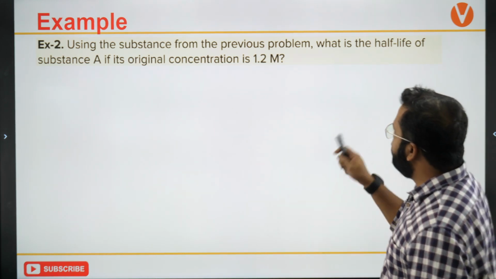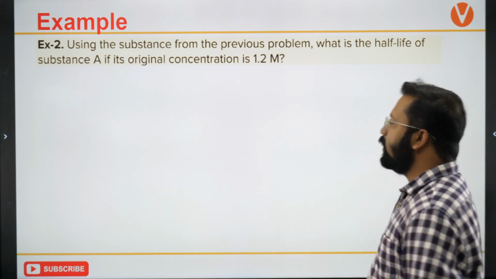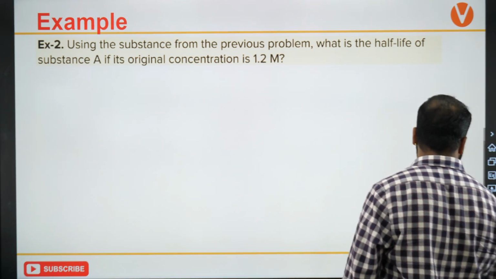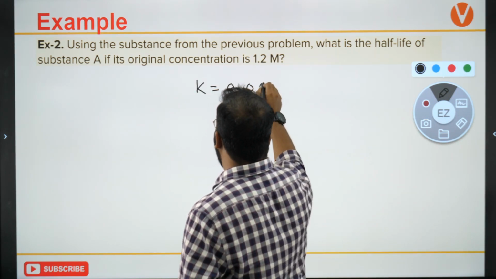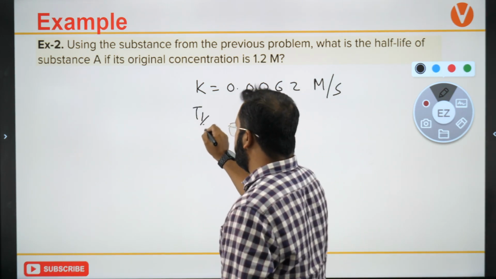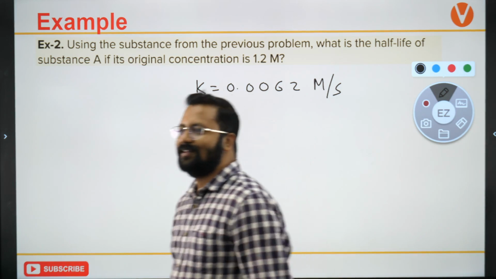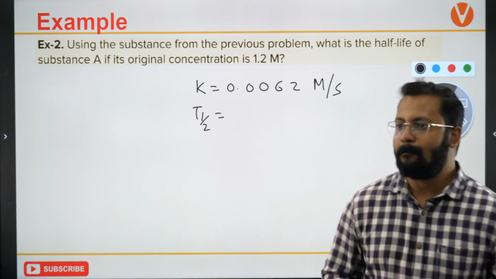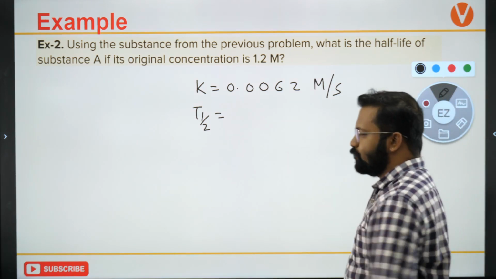Using the substance from the previous problem, what is the half-life of the substance if the initial concentration is 1.2 molar? So the K value is 0.0062 molarity per second. And what is the half-life for a zero order reaction? Please try to solve this. Ayush, try to solve this. Okay, please solve this question.